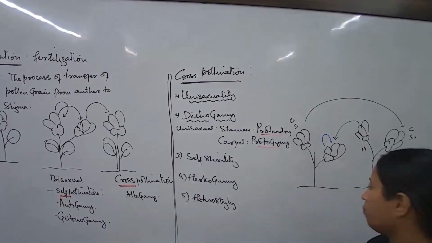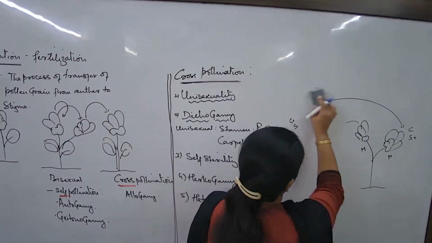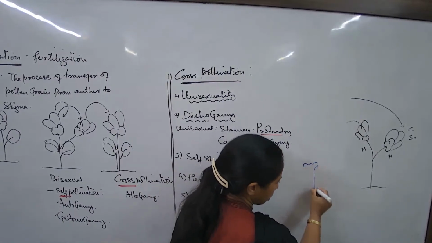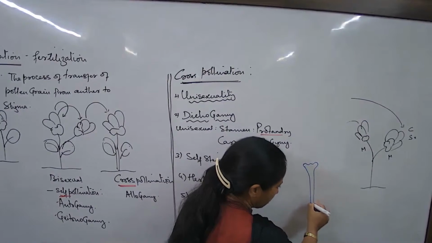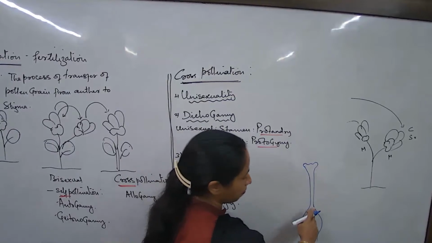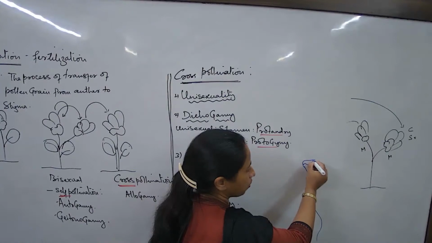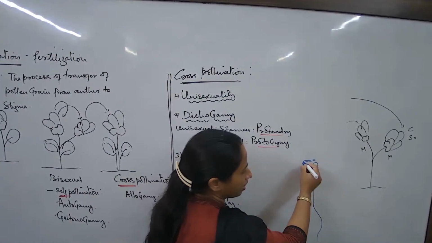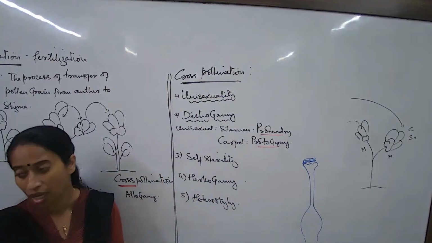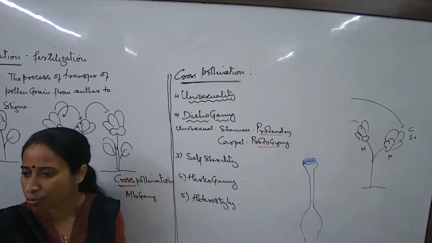Hercogamy, what? When we talk about hercogamy, say suppose we talk about the female parts of the flower. In the concept of hercogamy, this is the stigma, and then there would be the style, and then the later part of the flower. We'll draw these diagrams later. Now, as we talk about the stigma, what is hercogamy? In certain types of flowers, we come across that they may have some additional flap-like tissues like this, 1, 2, 3. Some additional tissues are there in such a way that the stigma partially remains covered.